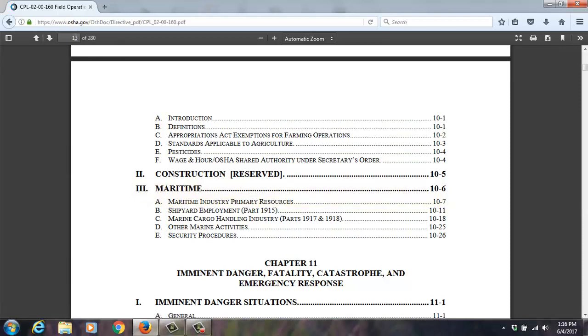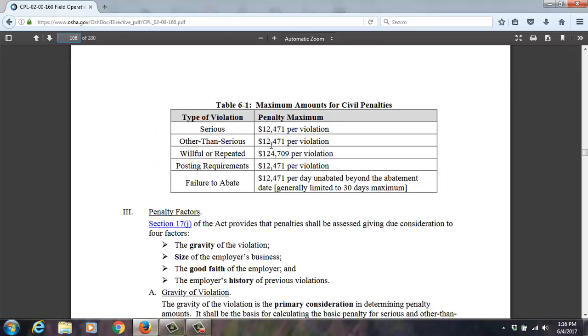Now, if I go to page, I have to go off the top of my head, I think it's 108. There it is. It's got penalties. So earlier last year, the maximum serious penalty was $7,000. It's now $12,471. The max for willful or repeat used to be $70,000. Now it's $124,709. Now, OSHA spent a lot of time and energy publicizing this, so everybody knew that they were going to change. They provided a lot of evidence why. It hadn't changed in a super long time. And now they brought it up to what inflation costs increases or whatever it might be.